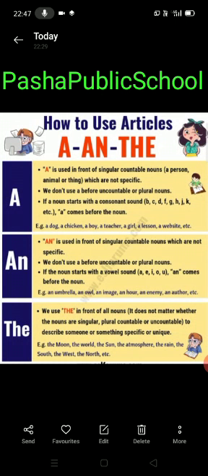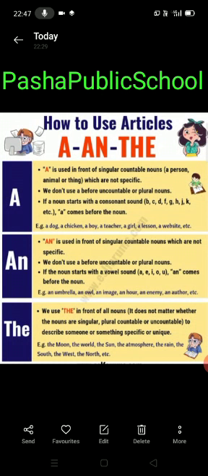And we use the in front of all nouns. It does not matter whether the nouns are singular, plural, countable or uncountable, to describe someone or something specific or unique. Examples: the moon, the world, the sun, the atmosphere, the rain, the south, the west, the north, etc.